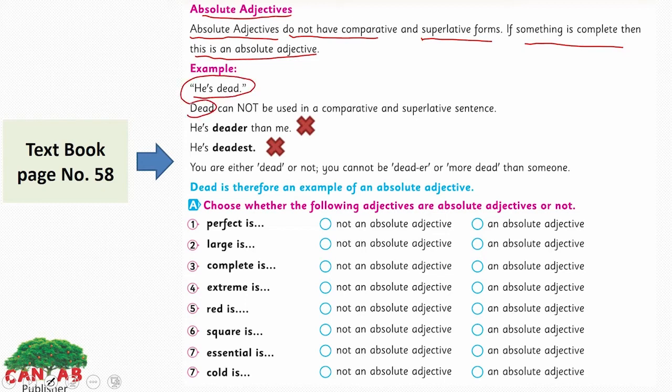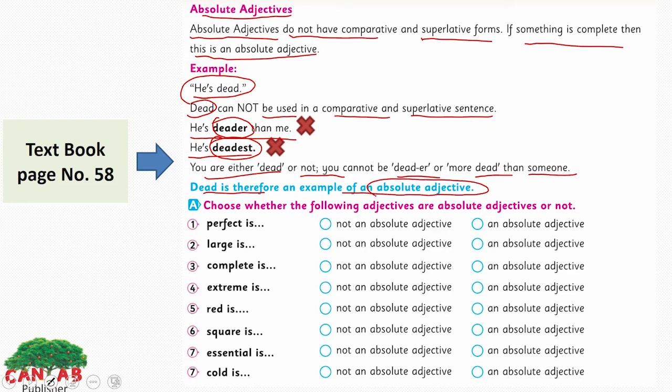Here the dead cannot be used in a comparative and superlative sentence. Like he's deader than me or he's deadest. There is no point of it. This is grammatically incorrect. You can't say this. If someone is dead, it can't go to the comparative and superlative degree. You are either dead or not. You cannot be deader or more dead than someone. How is it possible that you are deader and deadest? Dead is therefore an example of an absolute adjective here. Let's do the exercise so you will learn about it more.